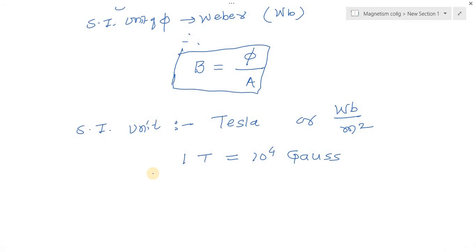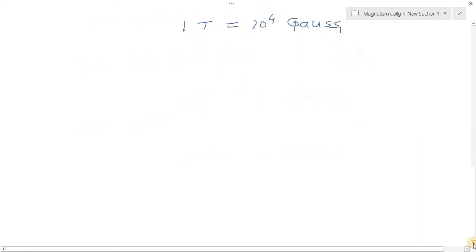So this is about the magnetic field and some properties of magnetic lines of force. Now let's study the next topic, which is the bar magnet. What is a bar magnet?